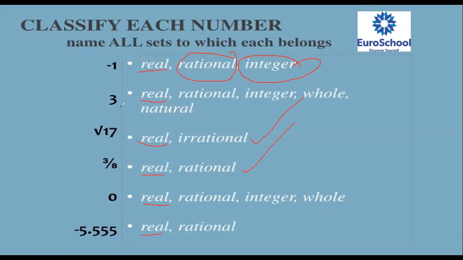Is the voice clear? So here, root 3 is there. 3 is a natural number, whole number, integer, rational, and real, we can call. So here root 17 cannot be expressed as a rational. That's why it is only irrational and real. Real is common for all numbers. Every number is a real number, but there are two groups: the rational group and the irrational group. Is it clear, all? Yes, sir.